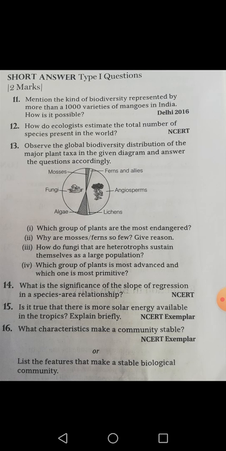Now the second question: why are mosses and ferns so few? Give reasons. I want to tell you that mosses and ferns like to grow in regions which are humid or shady, and these areas are only available in the forest. But nowadays we are cutting down forests and deforestation is going on at a rapid rate, so humid areas are decreasing, and these are essential for their sexual reproduction, so their number is going to reduce.